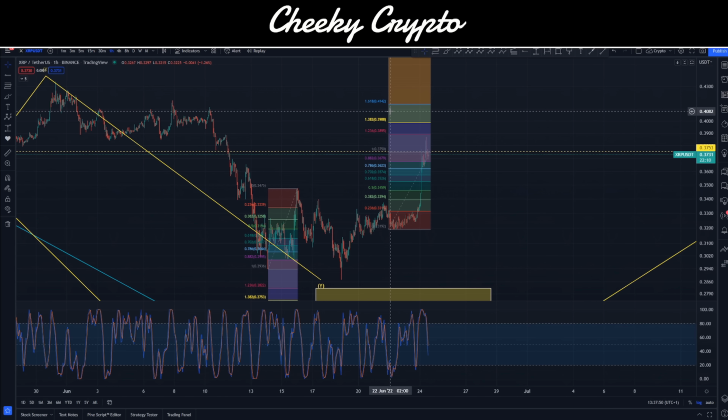Now, I thought 1.42 would be a point of interest for me. Whether or not we actually turn this entire structure here into a 5-wave move, that could be interesting. That could allow us to actually see this as the bottom. But for now, it's all looking corrective. But in the future, that might actually turn into a trend to the upside, which will be really cool. If it does, that would actually mark down here at the bottom, right?